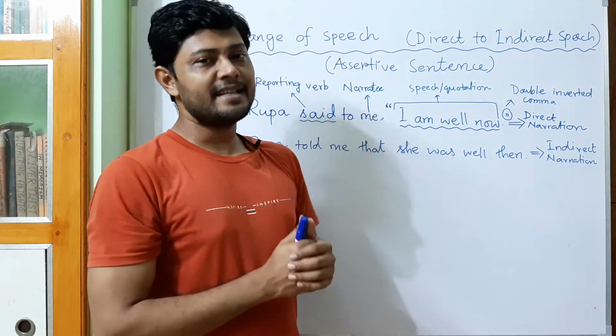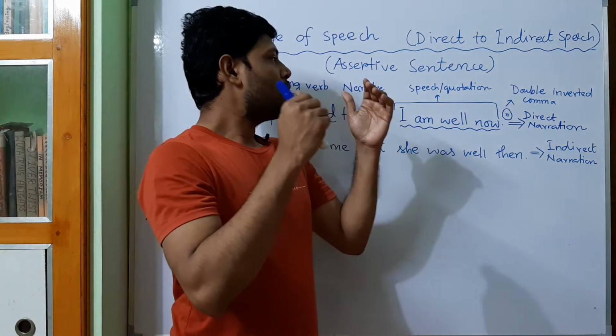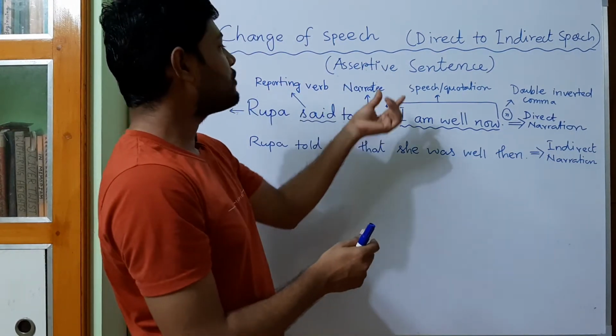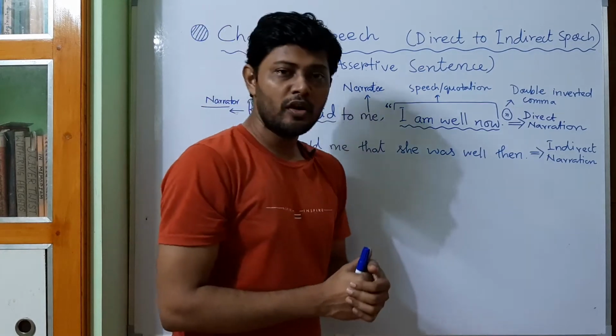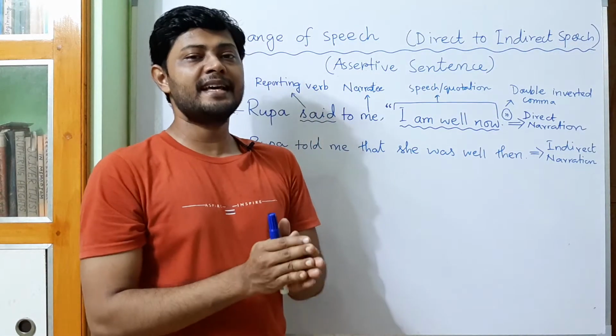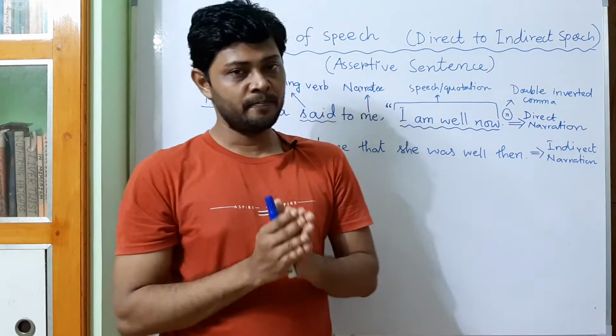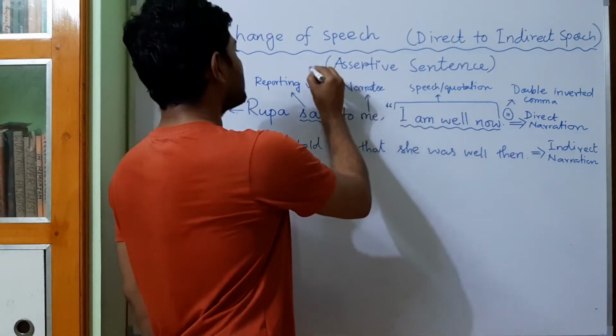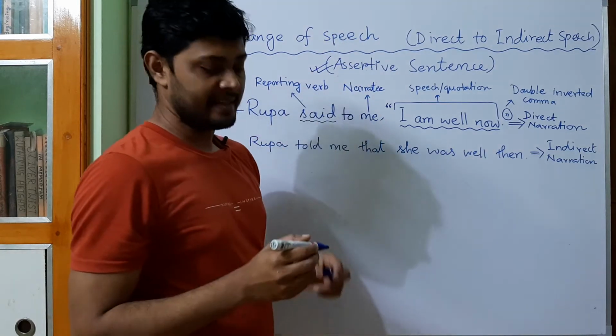So in today's lesson, I will only discuss the rules relating to assertive sentences, because for each type of sentence there are different sets of rules. So today's discussion will be focused only on the assertive sentence.